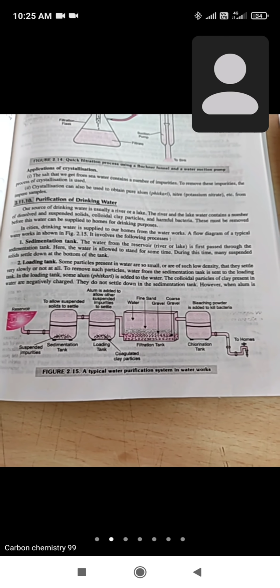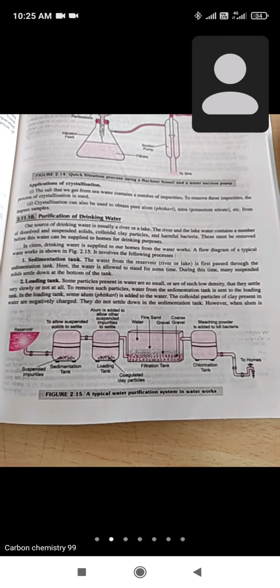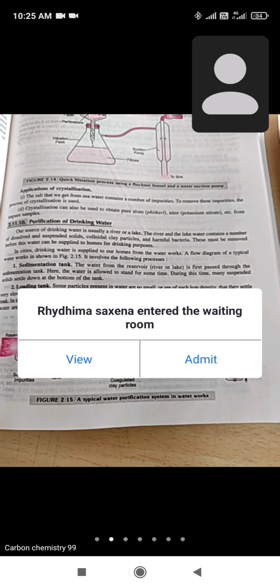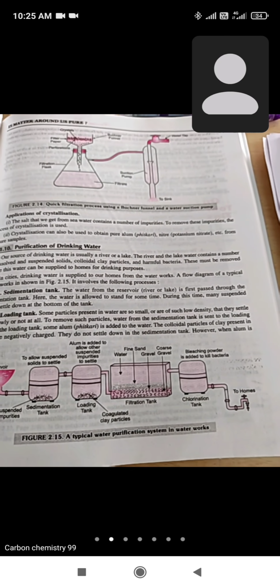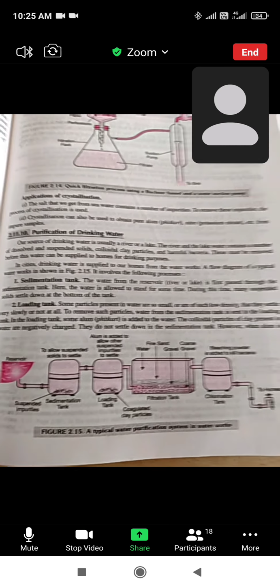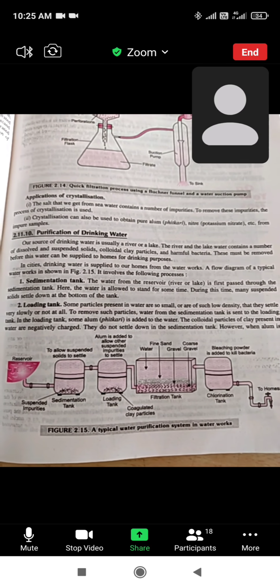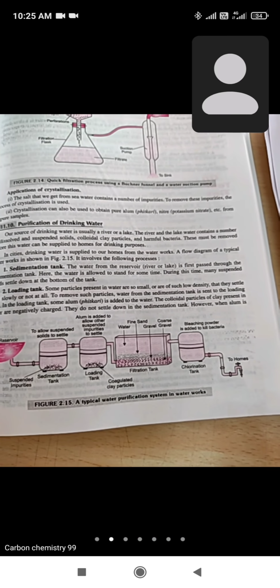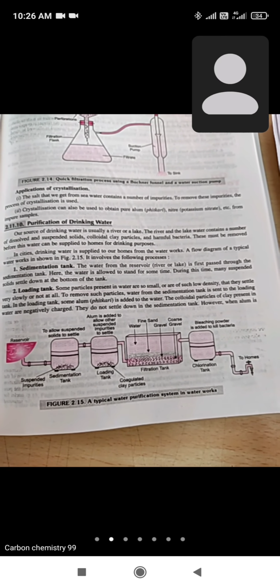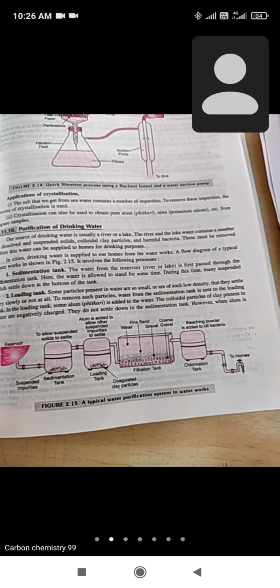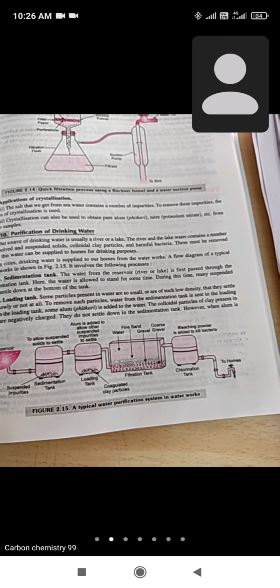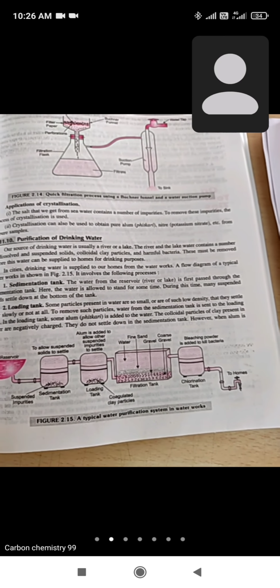So suppose river or lake water is there, and in this river or lake water we are discussing how to make it drinkable, how to convert it into a drinkable water. To convert it into drinkable water, I am passing this water through different steps, and those steps we are discussing here. In cities, drinking water is supplied to our homes, which is drinkable. How to purify it? Some steps are there through which we can.